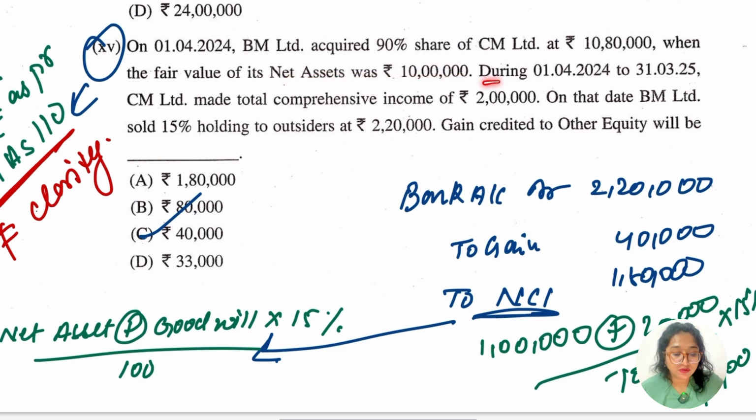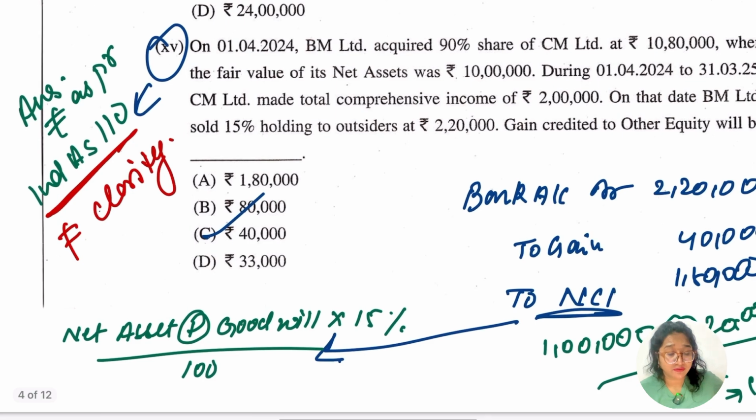During 1st April 2024 to 31st March 2025, CM Limited made total comprehensive income of 2 lakh. On that date, BM Limited sold 15% holding to the outsider at 2,20,000 and gain credited to the equity. Other equity we have to find out.